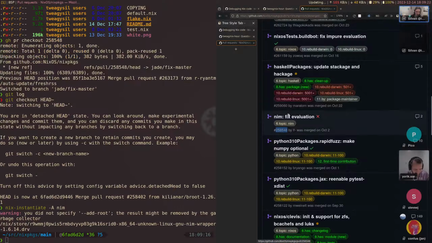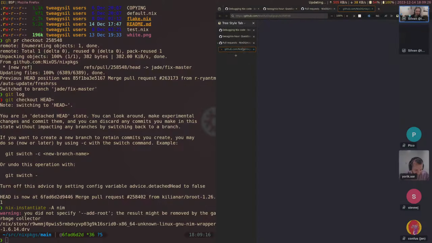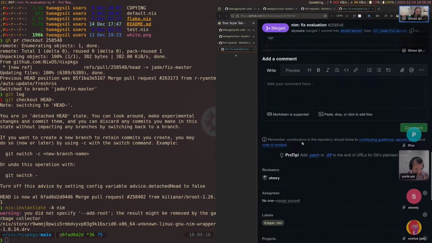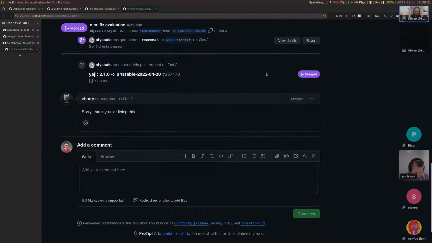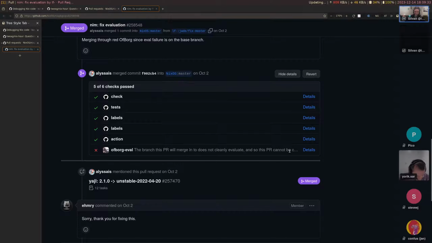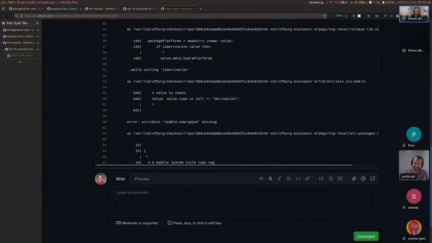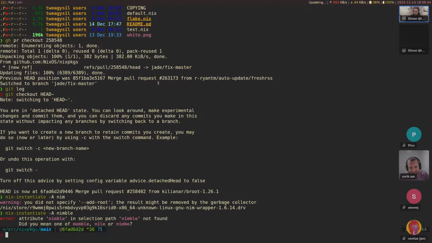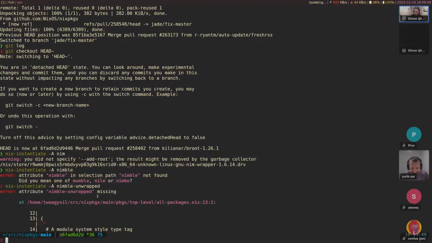Was there something else here? Maybe, okay, let's look at the CI failure. Scrolling down here to not mess it up. We have a CI failure in this PR, so this should actually fix it. So I'm not sure why this still fails. Oh, nimble. It's not nim, it's nimble. Nimble unwrapped. Okay, well, I guess this is a fairly simple failure.